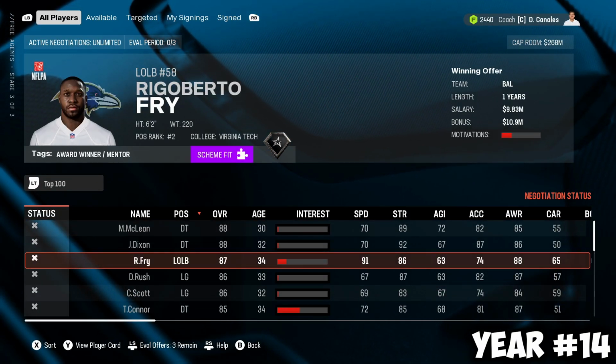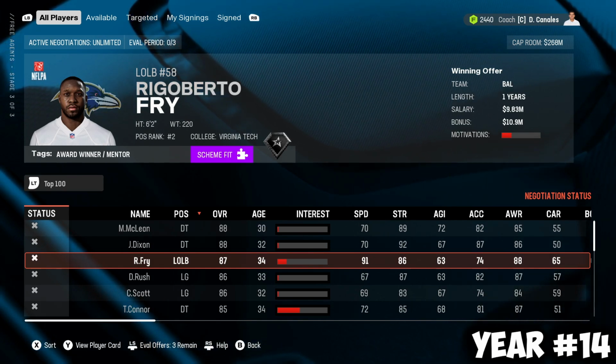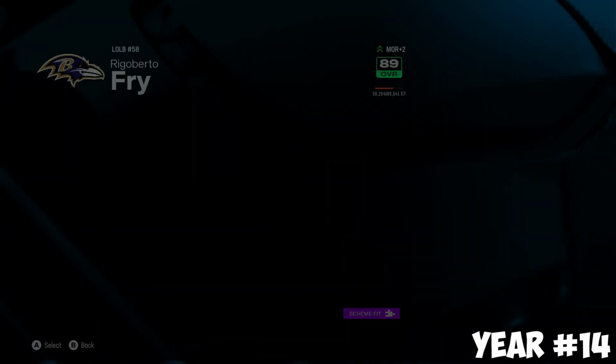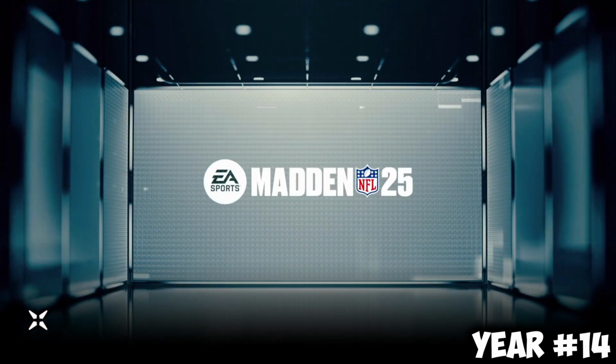Few available free agents. And Rigoberto Fry is a Raven. That is a great team to go to. Potentially a good opportunity for sacks. If we check and edit the player, 14 years experience, 34 years old.